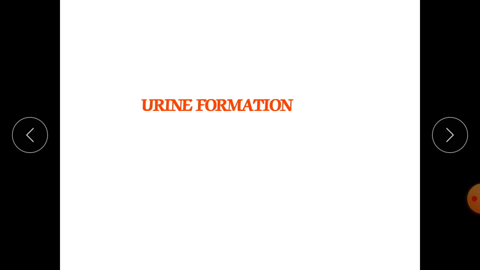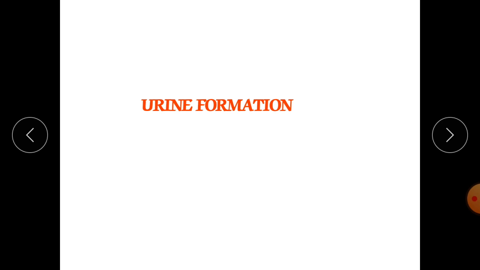This is the second lecture on urinary system. In this we are going to discuss urine formation. What is urine formation? It is a process for formation of urine, and urine can be formed from the blood. If blood is filtered, it is responsible for formation of urine.